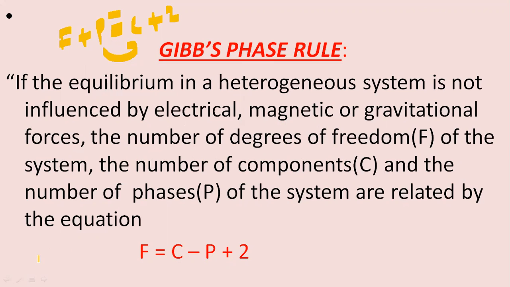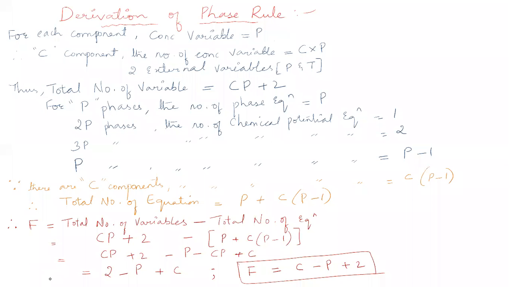So now we have completed the Gibbs phase rule. Now we'll see the derivation of this Gibbs phase rule equation. We'll start with the derivation of the phase rule. To start with, we already know the phase rule equation, that is F is equal to C minus P plus 2.